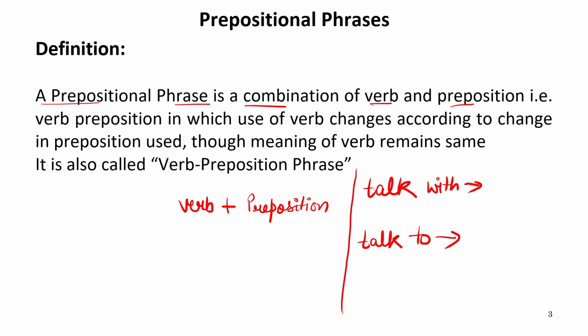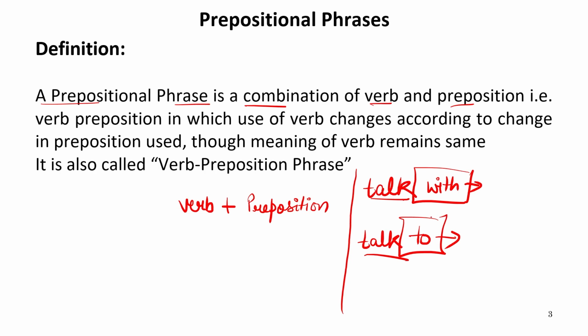For example, the prime minister will talk to the citizens of India today. So talk to is not a general talk, it is a talk for some purpose. So there we use talk to, and talk with is used when we talk in a general sense with someone. So there is a difference in the usage of these two phrases. The meaning of this verb, talk, will remain the same, but the usage will be different according to the prepositions used.